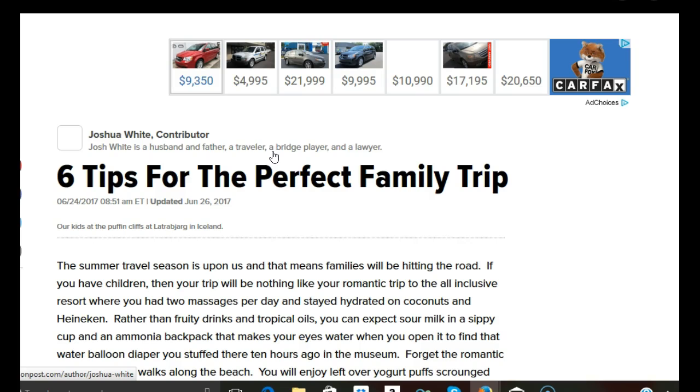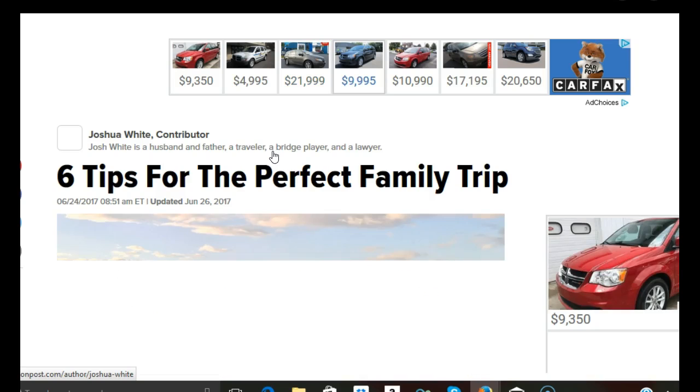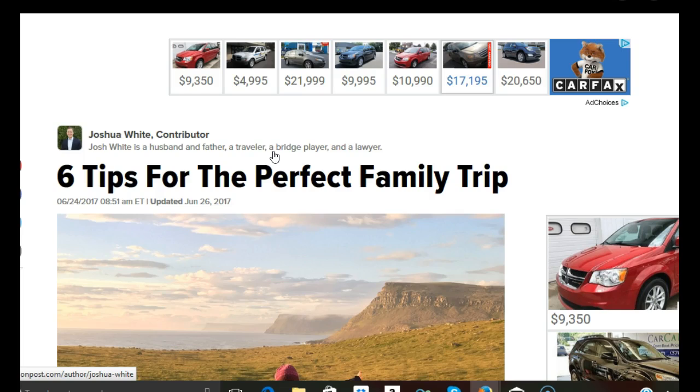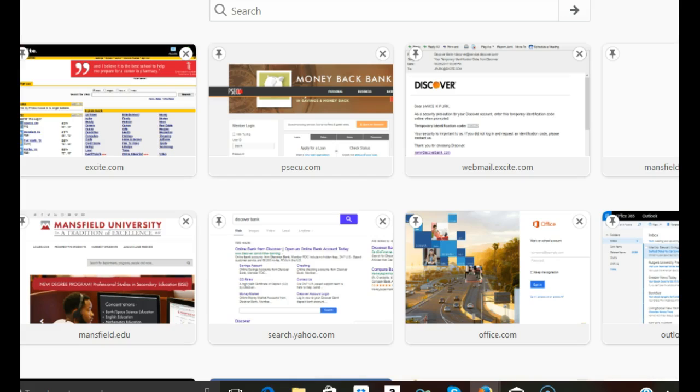But articles are very, very easy to find as far as newspaper articles. You can also use MSNBC, CNN. So it depends on what you're searching here. And let's pull up another site here and search.